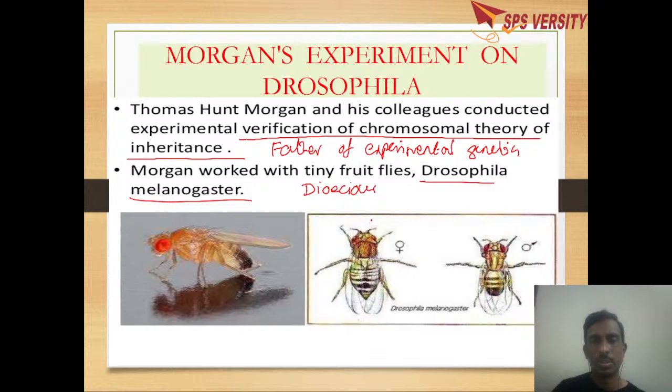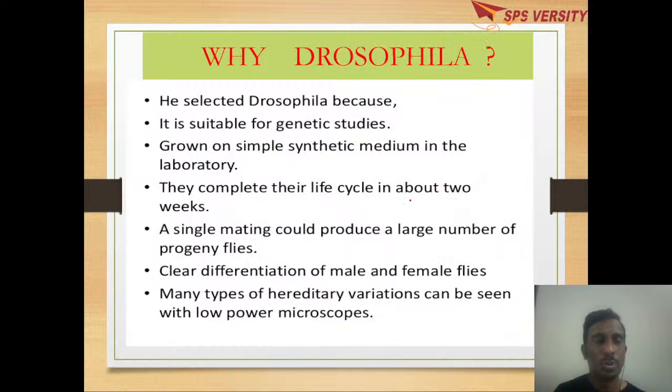Here you are seeing a female fruit fly. It is dioecious and sexual. Why did he select only the fruit fly for his experiment?